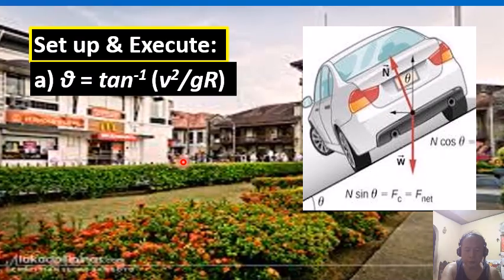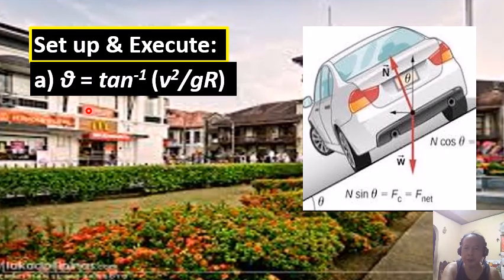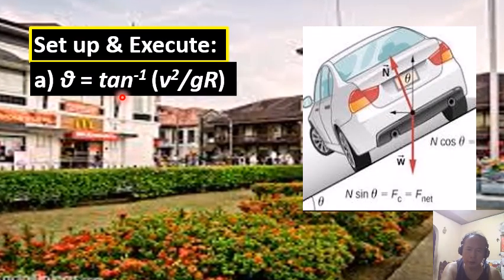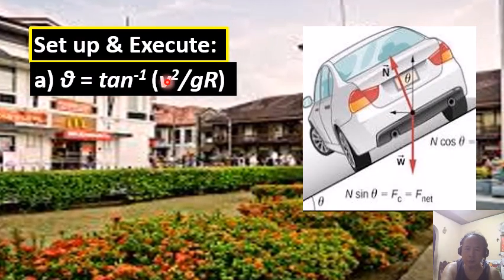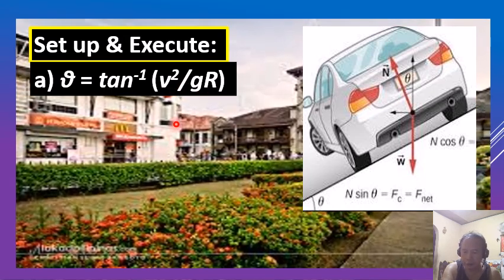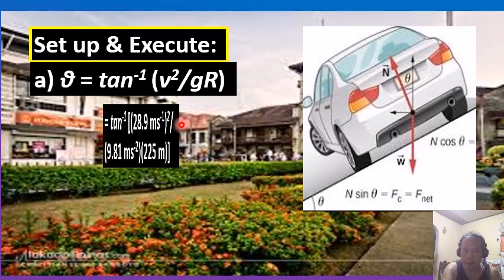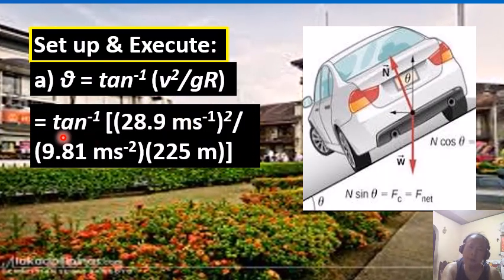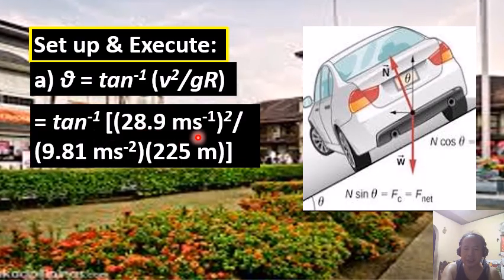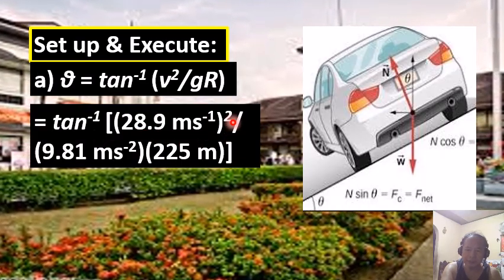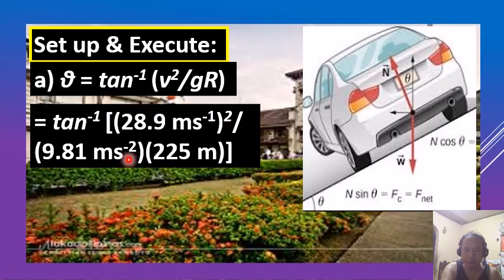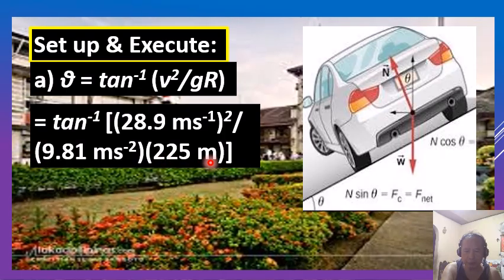So using this working formula for determining the bank angle theta, which is equal to the inverse of the tangent of the ratio v squared over gR. That is, the bank angle theta equals the inverse of the tangent of the ratio 28.9 meters per second, and that will be squared first and then divided by the product of 9.81 meters per second squared and 225 meters.